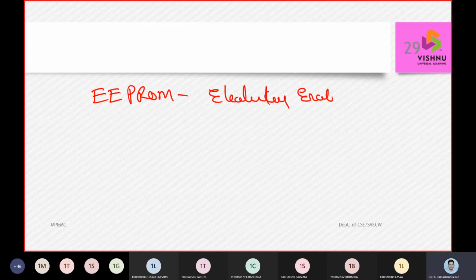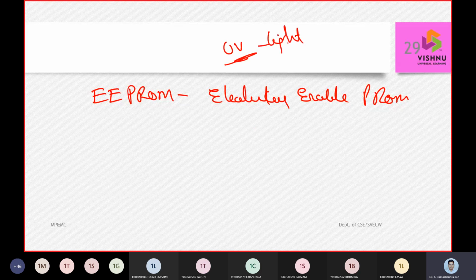Next comes the electrically erasable programmable read-only memory. Earlier we were using UV light, and the chip is exposed to UV light for 20 minutes and has to be separated. So there are a lot of complexities in the erasable programmable read-only memory.